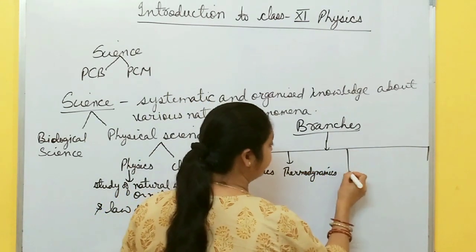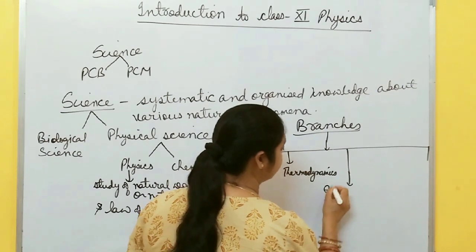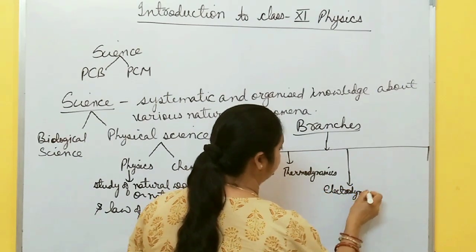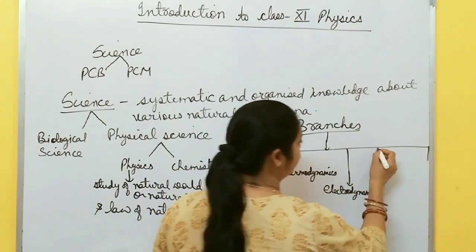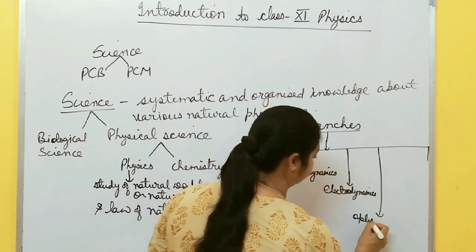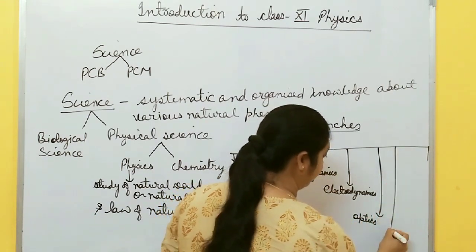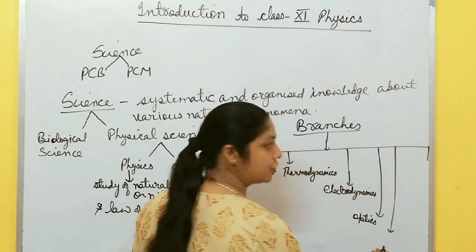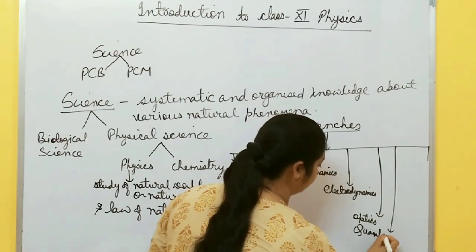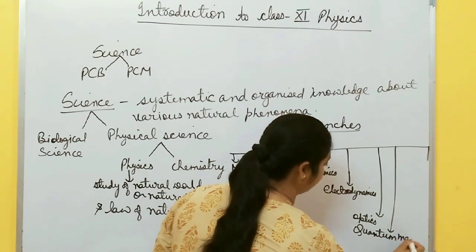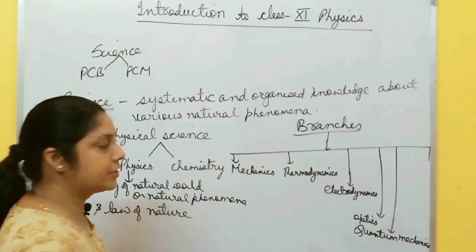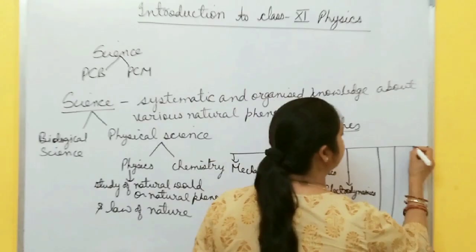Third one is electrodynamics. Fourth one is optics. Then the next one is quantum mechanics. So these are different branches of physics, and one more branch, that is relativity.